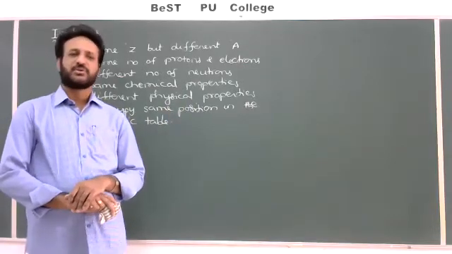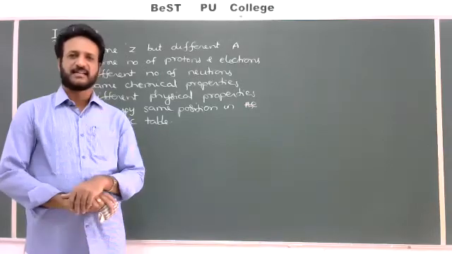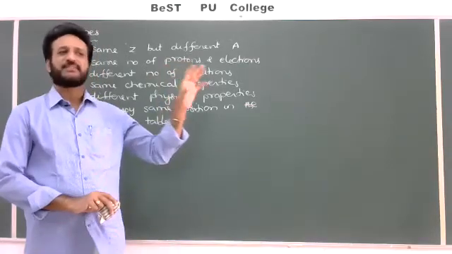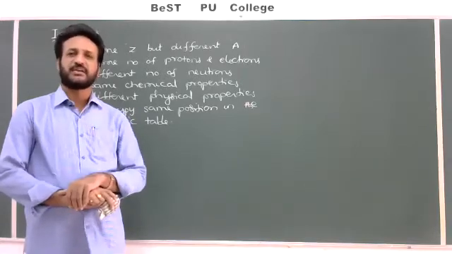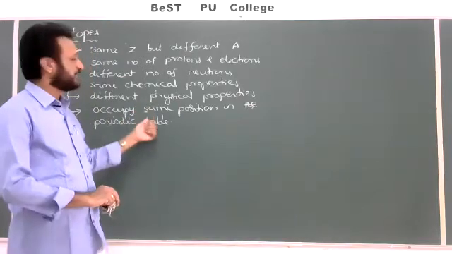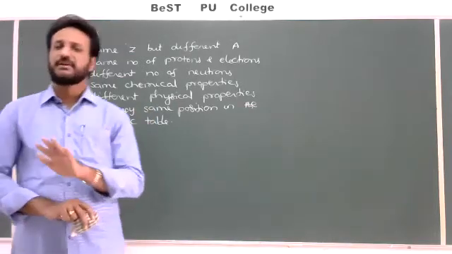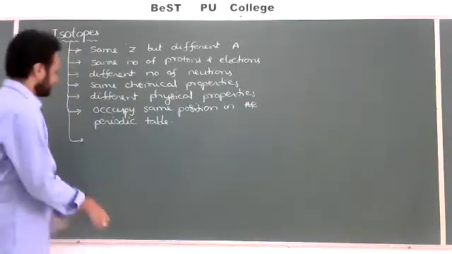Chlorine mass number 35 is nearly 75% available in nature, whereas chlorine 37 is only 25% available. So all the isotopes may not have the same abundance, they may have different relative abundances.